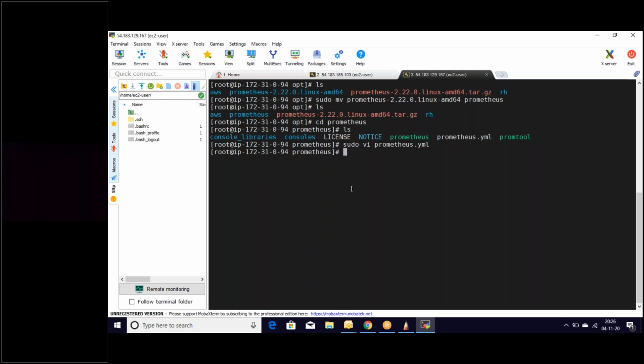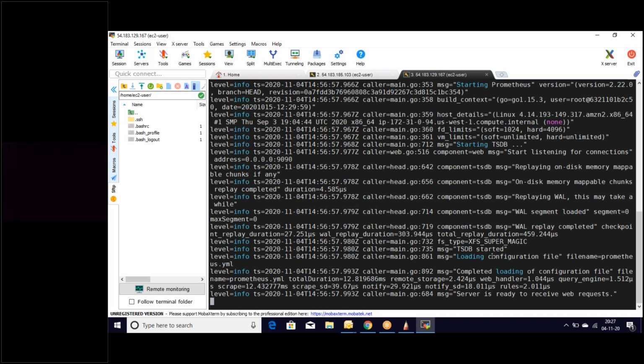Now let's start Prometheus. sudo and the script, this one is the script of Prometheus. Let's start the script. Wow, that's good. It is receiving the configuration file. See here, the server message. We have to look at the message: the server is ready to receive web requests.